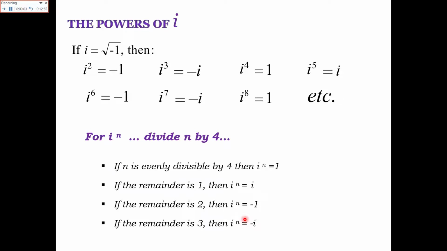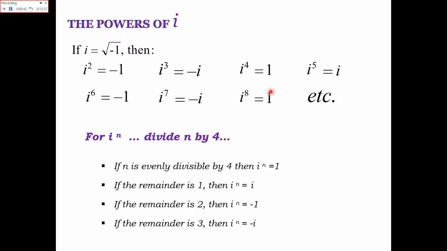Powers of iota. As we know, iota i is equal to the square root of minus 1, so iota squared is equal to minus 1. Iota cubed is equal to minus iota. Iota raised to power 4 is equal to 1, which is a real positive number. Iota raised to power 5 is equal to iota. Iota raised to power 6 is equal to minus 1. Iota raised to power 7 is equal to minus iota, and iota to the 8 is equal to 1.